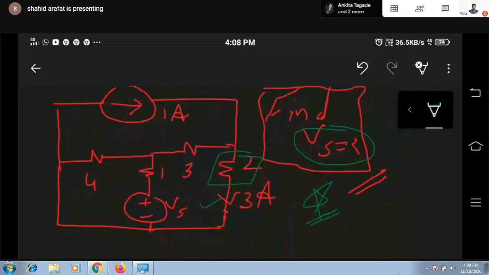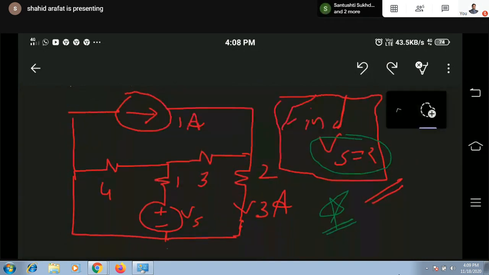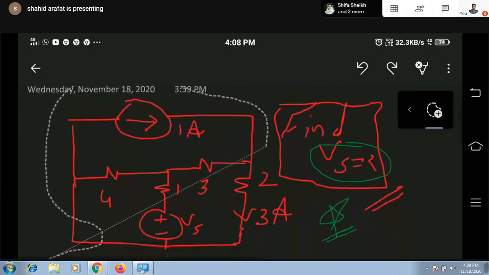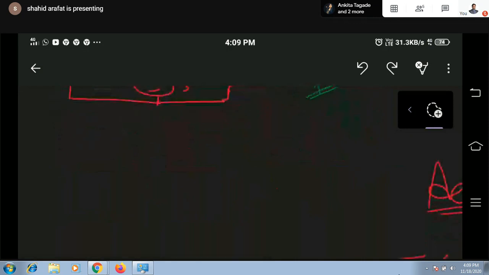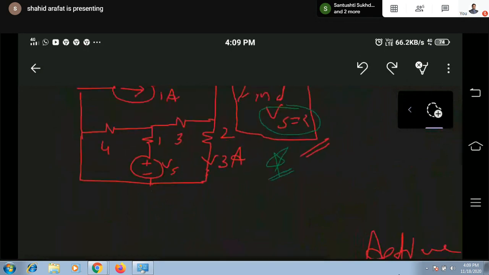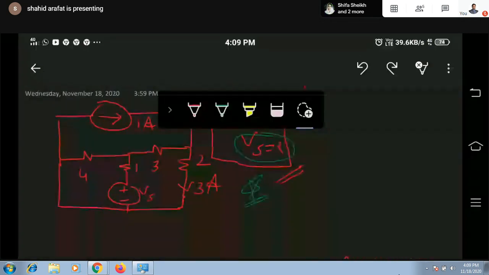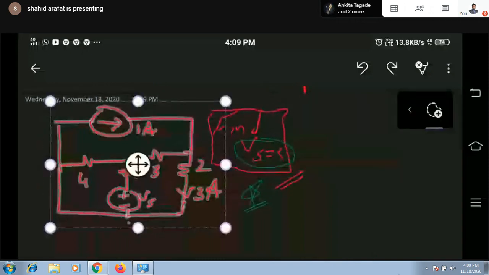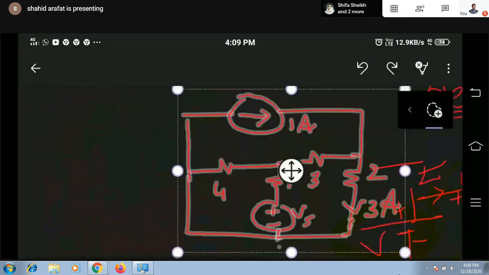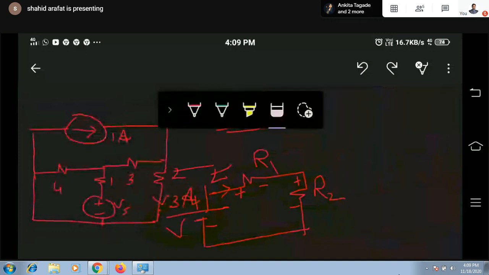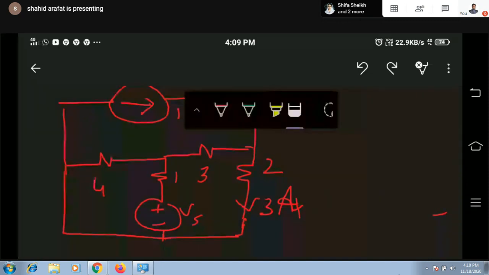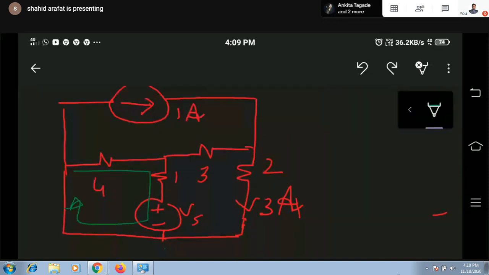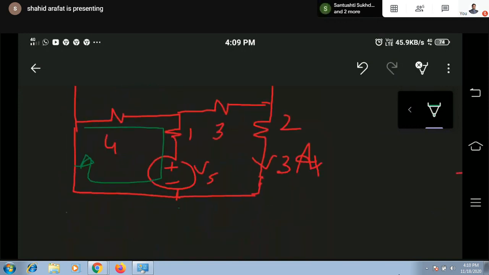So I can simply write, okay. If I apply KVL in this loop, I'll be having 4 ohm, meaning we must have the voltage across 4 ohm.